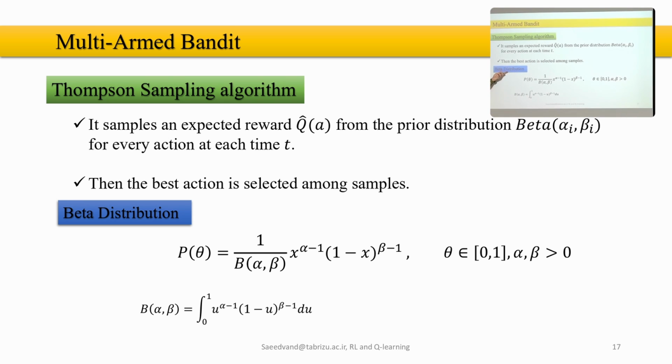So beta distribution says we can have an equation like this: the probability of theta is equal to 1 over B(alpha, beta), times x to the power of alpha minus 1, times (1 minus x) to the power of beta minus 1. So this is the beta distribution equation, and alpha and beta are two input arguments. And this is the term that defines the beta distribution for us.